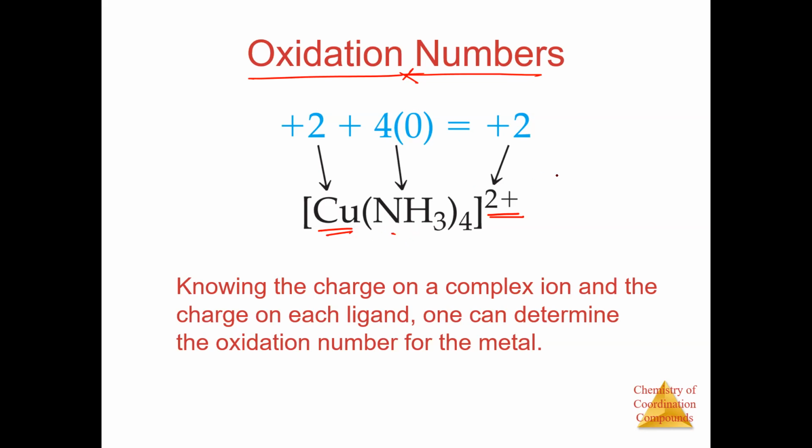For example, NH3 is neutral. If I tell you Cl is there, Cl does not exist in the universe as it is. Cl will exist either as Cl2 or as Cl negative. So whenever I write Cl inside the ligands, that means it is Cl negative. Now, if I have, for example, H2O, what will be the charge of H2O? Tell me, guys.